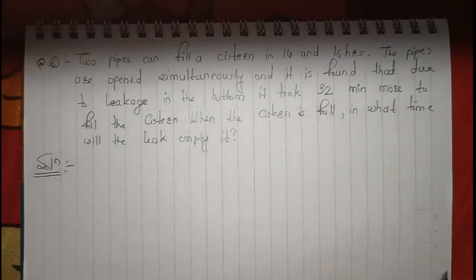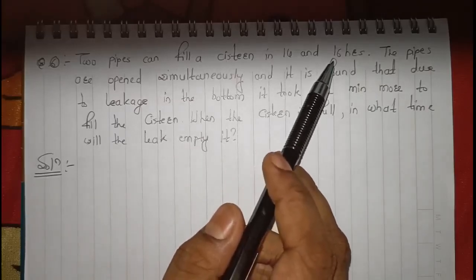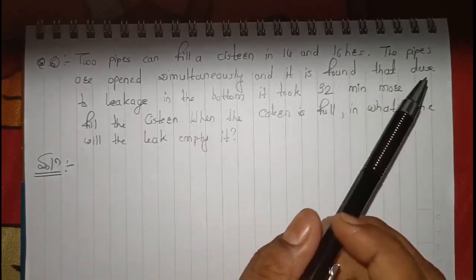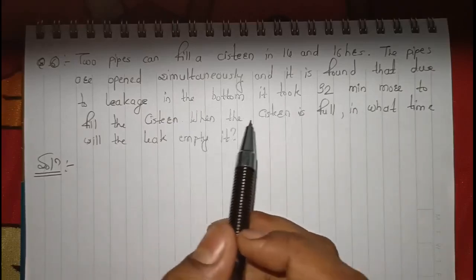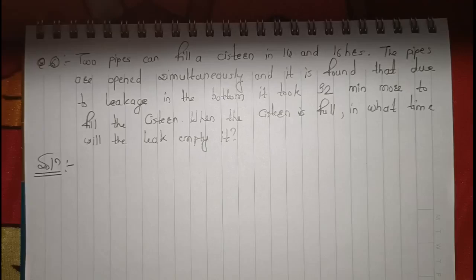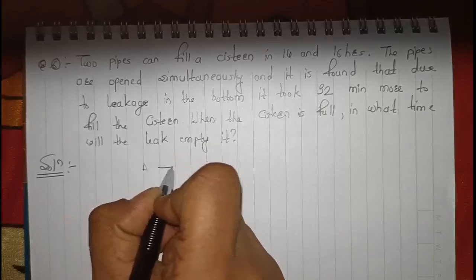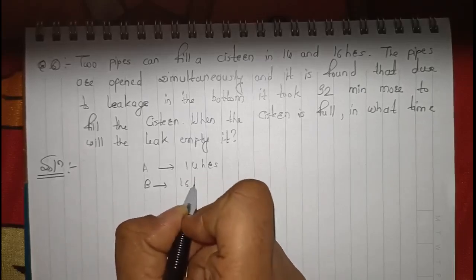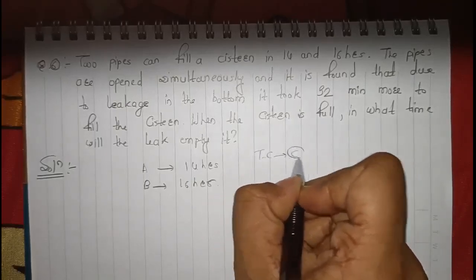So this is our sixth question. Here, two pipes can fill a cistern in 14 and 16 hours, and the pipes are opened simultaneously, and it is found that due to the leakage in the bottom, it took 32 minutes more to fill the cistern. When the cistern is full, in what time will the leak empty it? Right. Now in this question, we have two inlet pipes. Let's consider A, which is taking 14 hours, and B, which is taking 16 hours. And consider your total capacity as C.